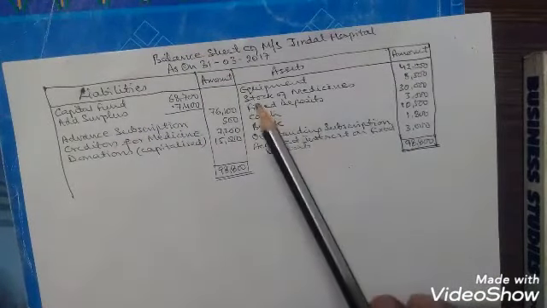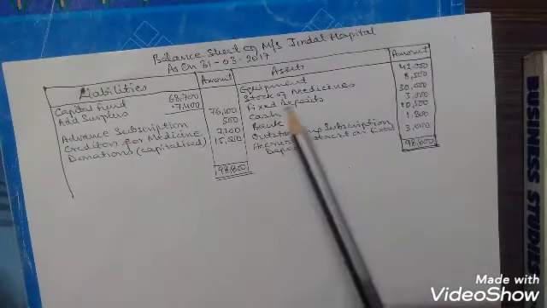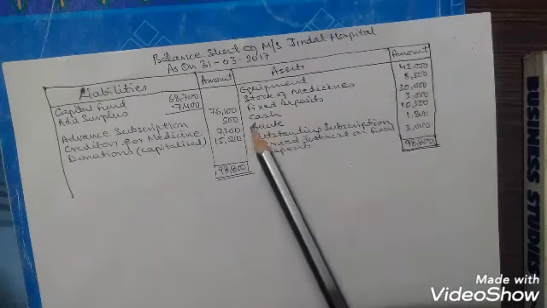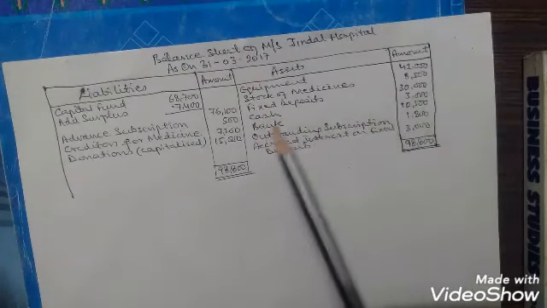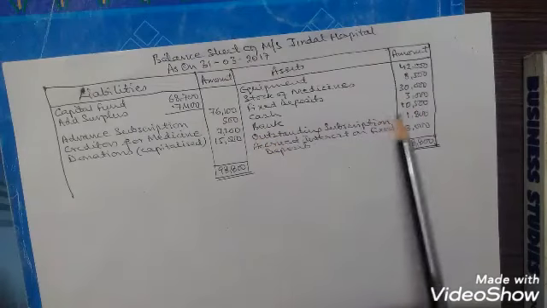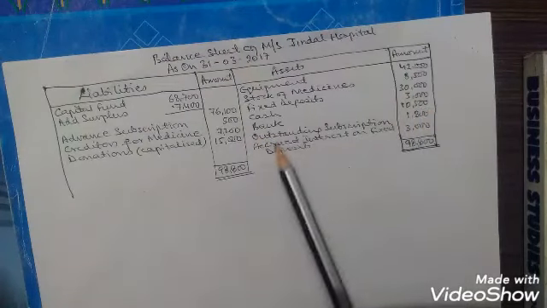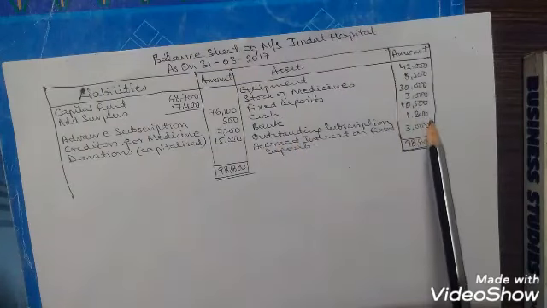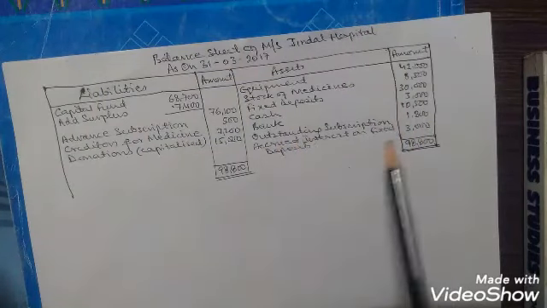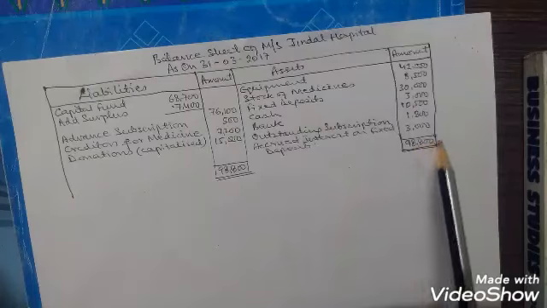On the asset side, equipments 42,000, stock of medicine 8,500, fixed deposits 30,000, cash 3,000, bank 10,500, outstanding subscription 1,800, accrued interest on fixed deposits 3,000.